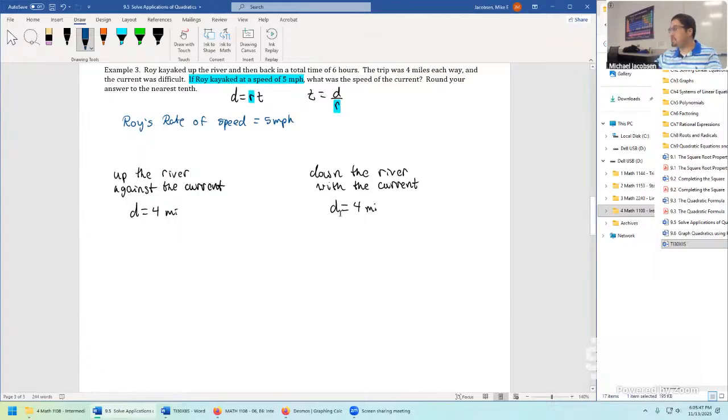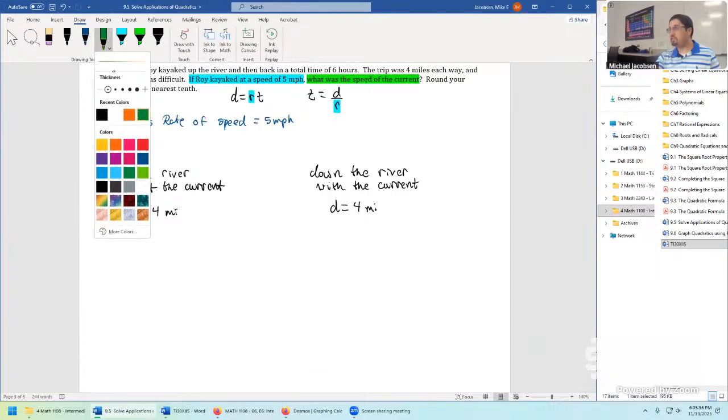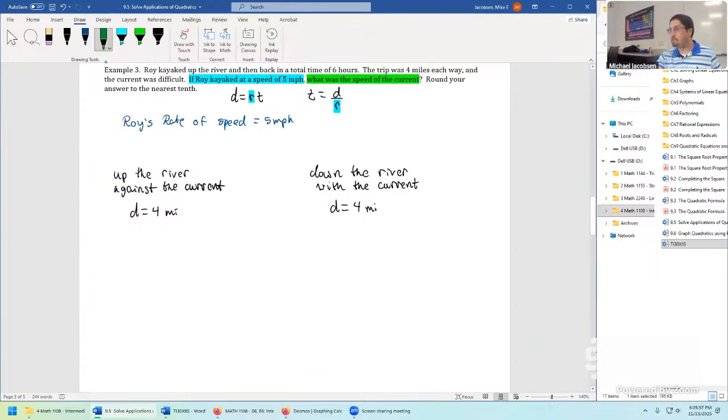The second part of the problem now says, what is the speed of the current? So that's the unknown. We can give this a variable name, say, how about C for speed of the current? C equals the speed of the current.